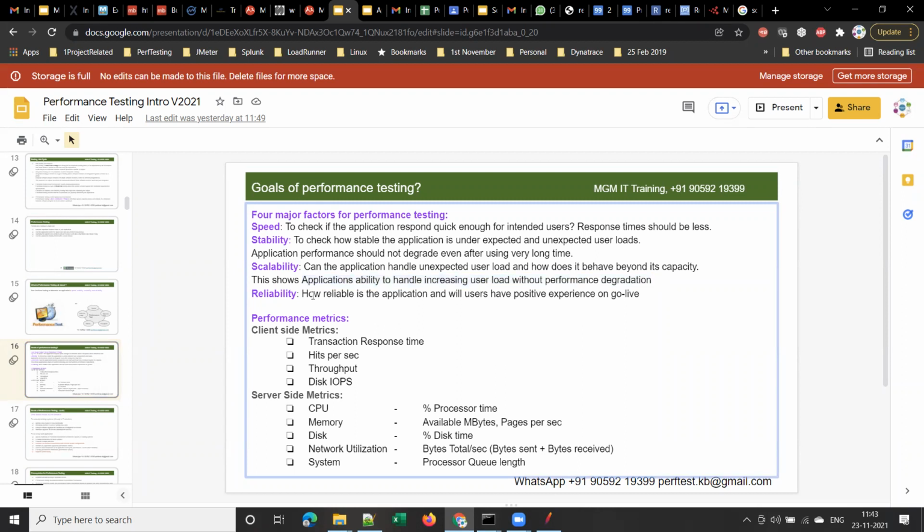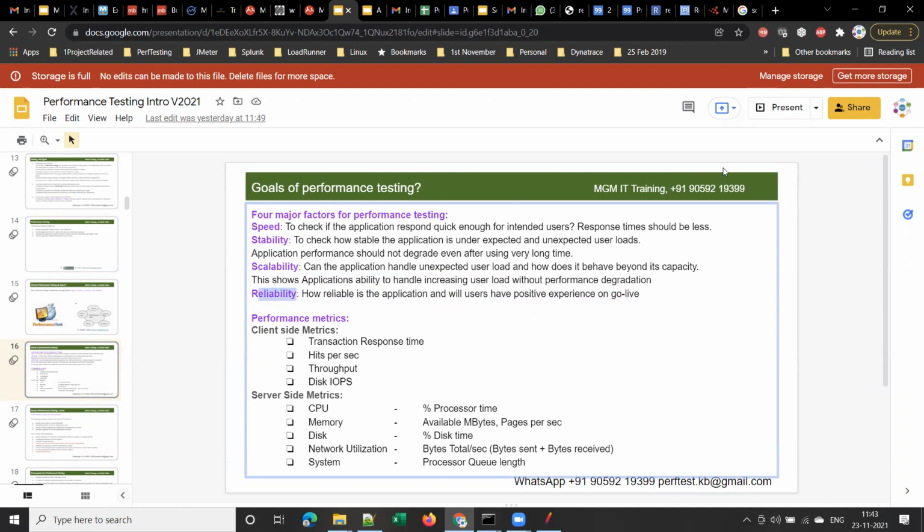And reliability is how reliable the application is, and whether users will have a positive experience on go live. Go live means once the application goes to production. Users should always have a positive experience, and that is reliability.